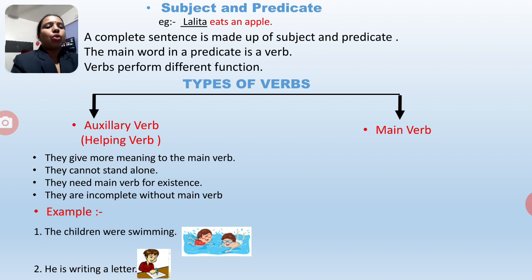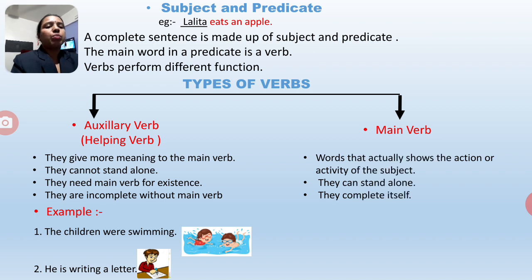Now we will see what is main verb. Here are some points to remember about the main verb. It is the word that actually shows the action or activity of the subject. So in the sentence, the action word is the main verb. They can stand alone; they complete themselves. These are the points to remember about the main verb. For example, I'll give you one example.